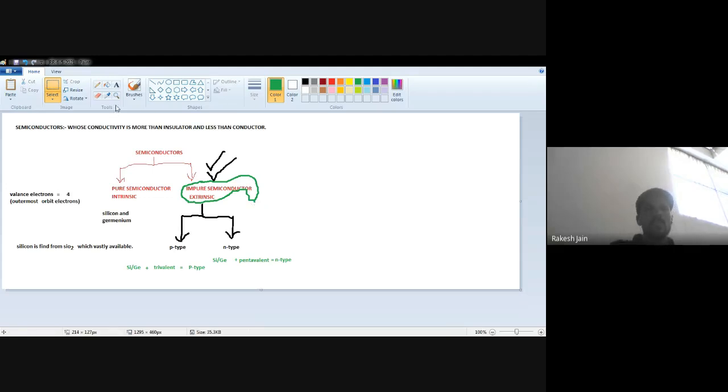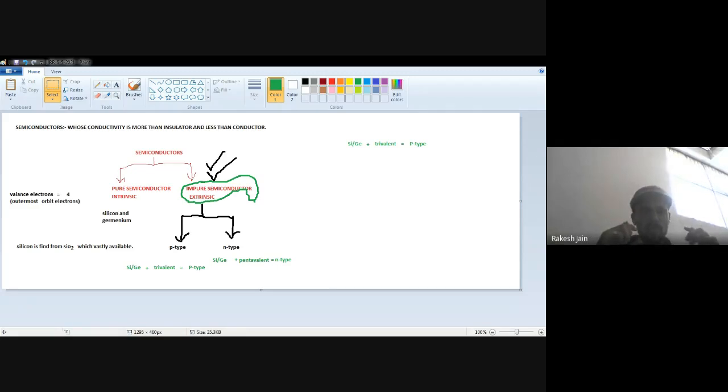Now see, let's suppose I want to make a P-type semiconductor. It means I have to add trivalent impurity to intrinsic semiconductor, silicon or germanium. Now, first of all, give your answer to the question I am going to ask in the message box.